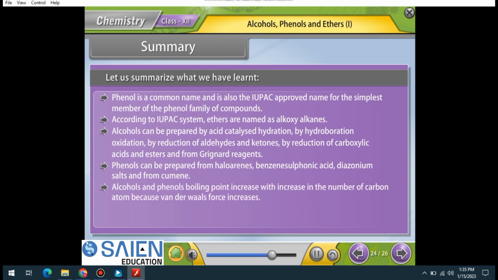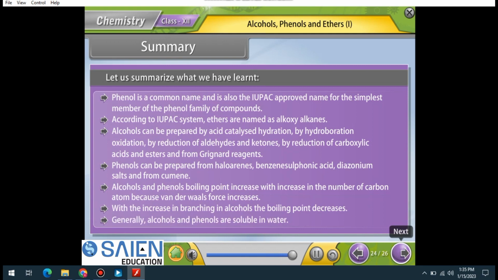Alcohols and phenols boiling points increase with increase in the number of carbon atoms because van der Waals force increases. With the increase in branching in alcohols, the boiling point decreases. Generally, alcohols and phenols are soluble in water.